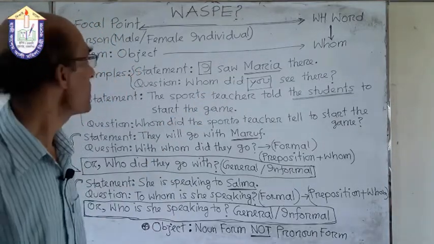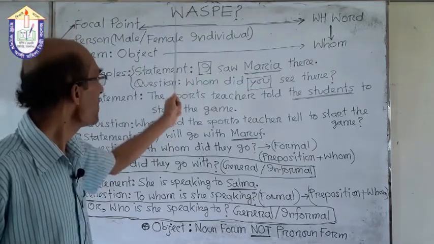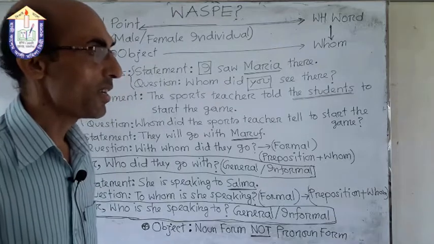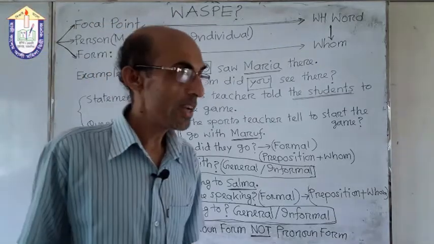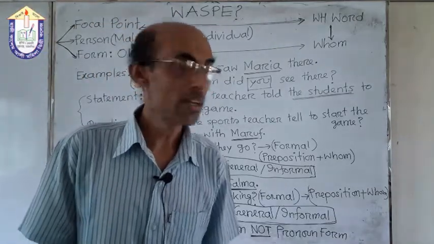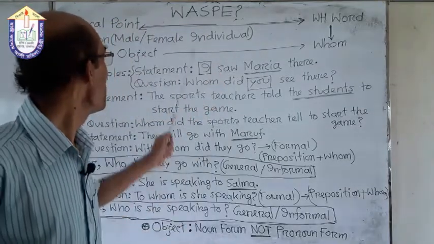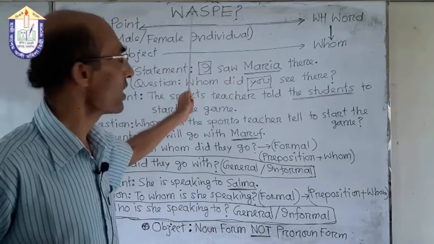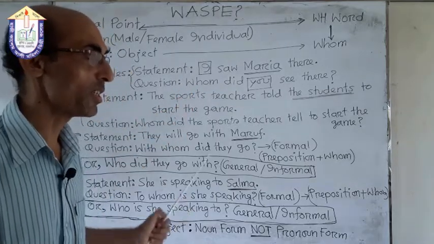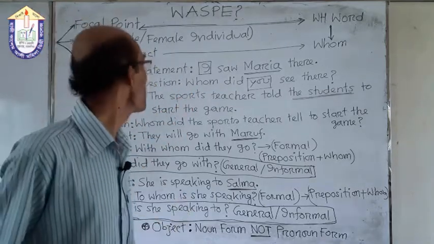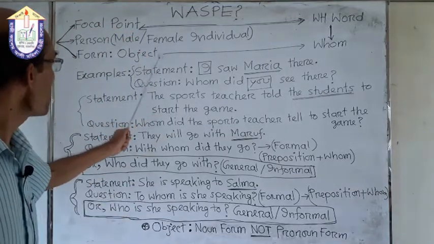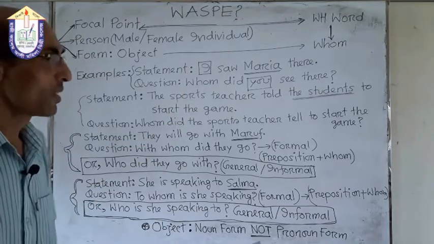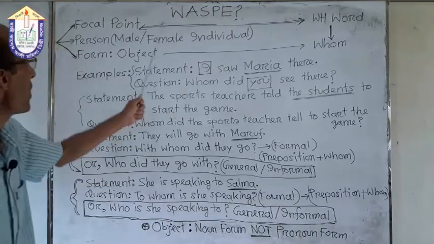Now we will discuss according to the structure. In our first point, when we made our focal point on subject, we did not need to use the structure because it was very simple. But in this point, we have to use this structure. How will it work?